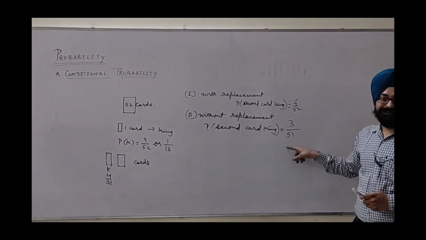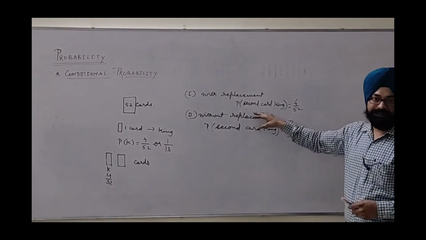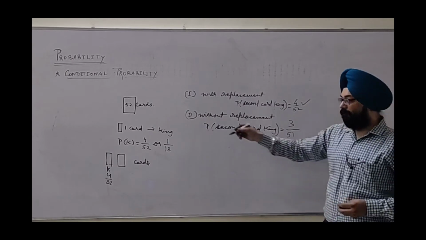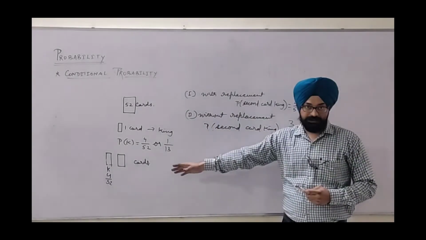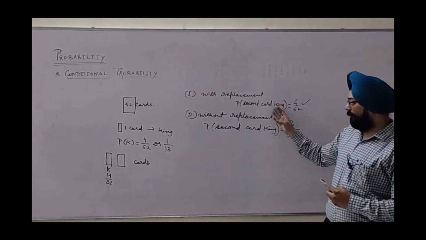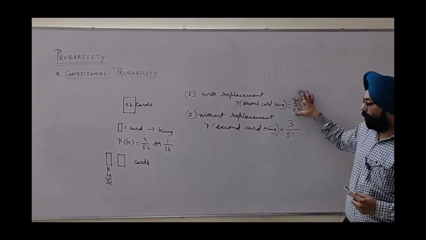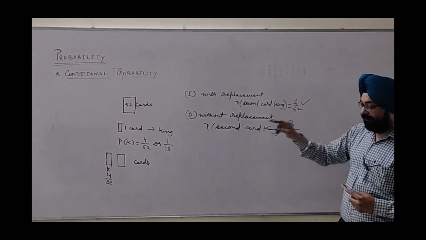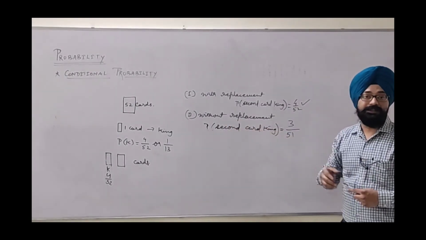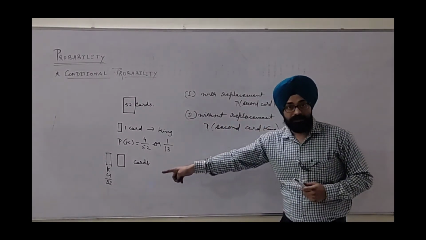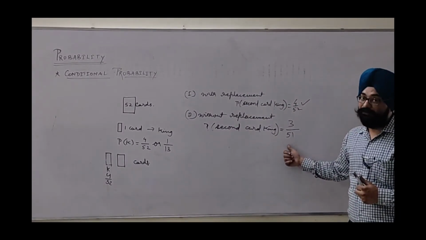Now you can see this is the change. Conclusion: in the first case, there was no effect of the first event having occurred. The first was a king, and the second also I require to be a king, but it remains the normal probability, they are equal. But in the second case, where the without replacement condition is given, the occurrence of the first event affects the occurrence of the second event.